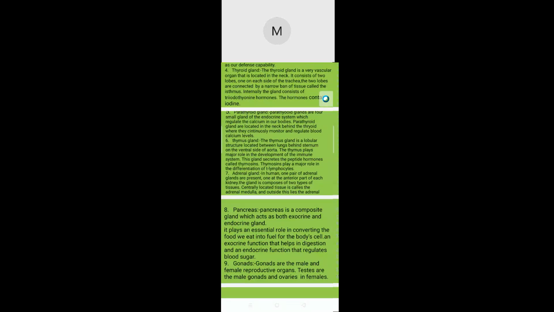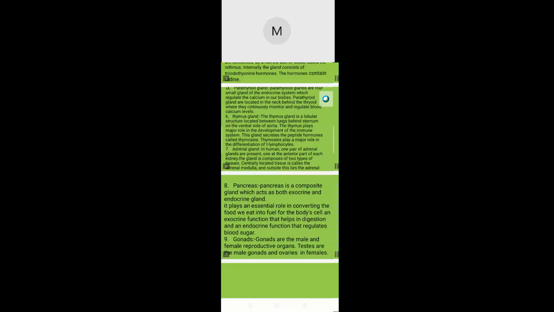Adrenal glands. In humans, one pair of adrenal glands is present, one at the anterior part of each kidney. The gland is composed of two types of tissue. The centrally located tissue is called the adrenal medulla, and outside this lies the adrenal cortex. Pancreas. The pancreas is a composite gland which acts as both an exocrine and endocrine gland.